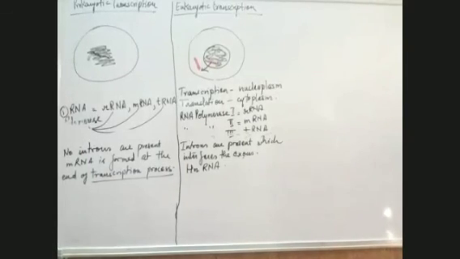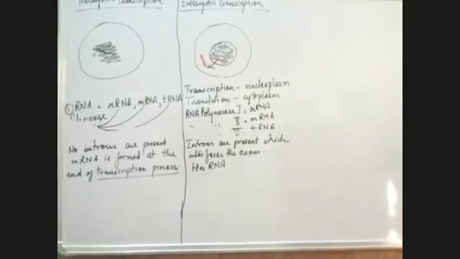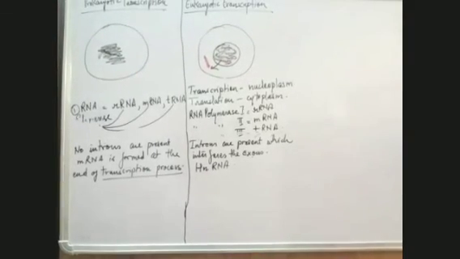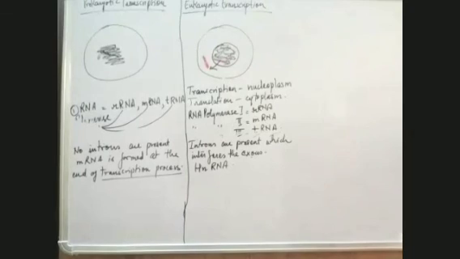Out of the two, in prokaryotic or in eukaryotic, where is the process of splicing required? Yes, eukaryotic. Paras Singh is answering eukaryotic.